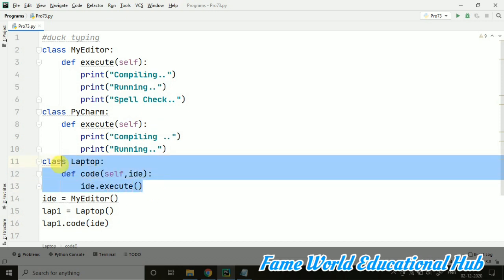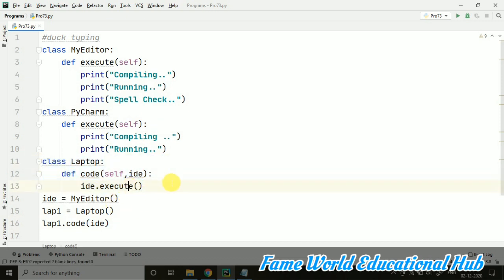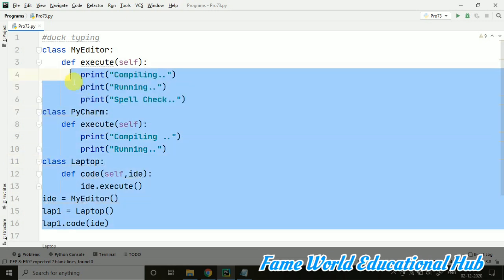So in this laptop, or you can say in this method code, we are having an IDE, and that IDE could be any IDE. It does not make a difference. Either it is PyCharm or my editor, the work will be going on in the same manner, the execution will be going on in the same manner. This is the concept of duck typing. I hope this is clear to you all. If you are having any confusion regarding this, you can just drop it in the comment section. I will be helping you out in that. So this was the concept of duck typing.